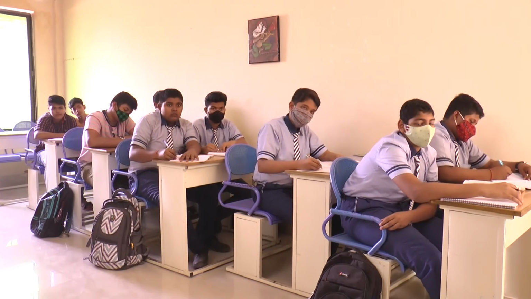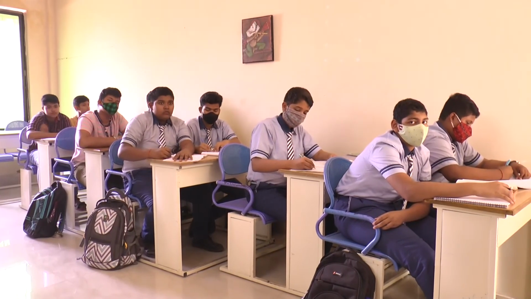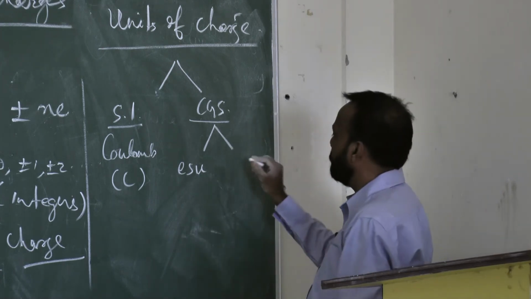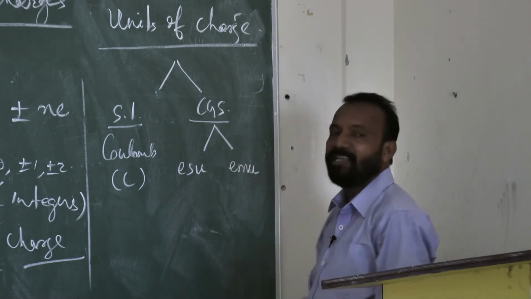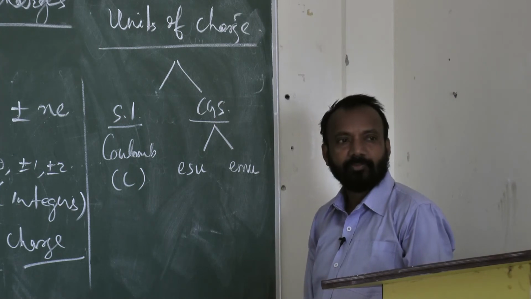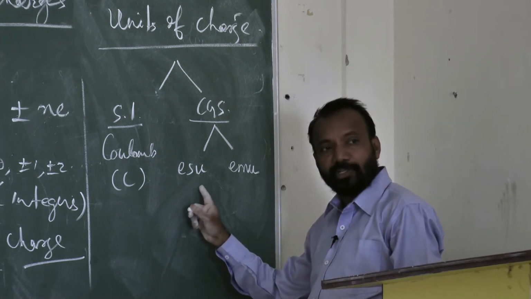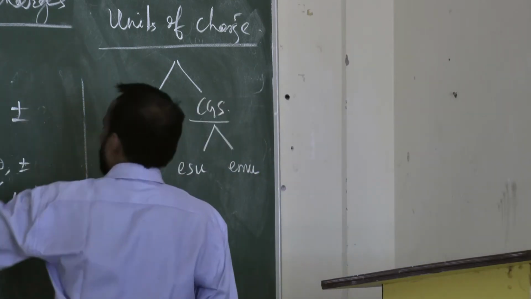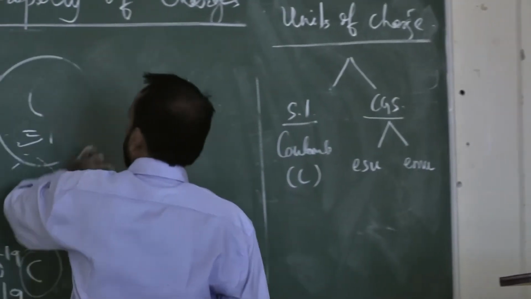And the CGS unit is of two types. One is the electrostatic unit, ESU. The other one is the electromagnetic unit, EMU. ESU means electrostatic unit, EMU means electromagnetic unit.